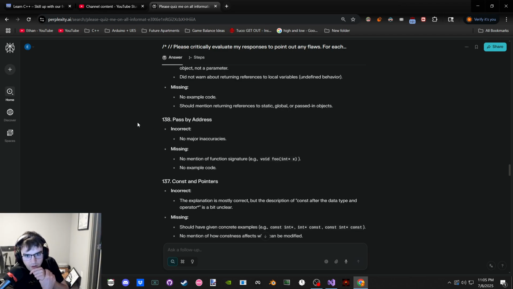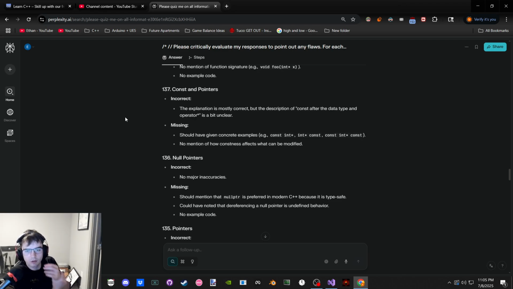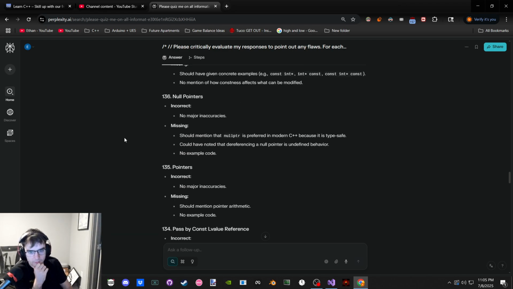Okay. Nothing. Function signature for pass by address. Oh, but yeah. Well, yeah. I think I said that already. Anyway, that's just how you create a parameter that's a pointer. Description, const after the data type. Okay. What do you want to say? Const after the operator, or const after the type? I don't know what you want to call it. Should I give or create examples? I already put that in other questions, so it wasn't even required.